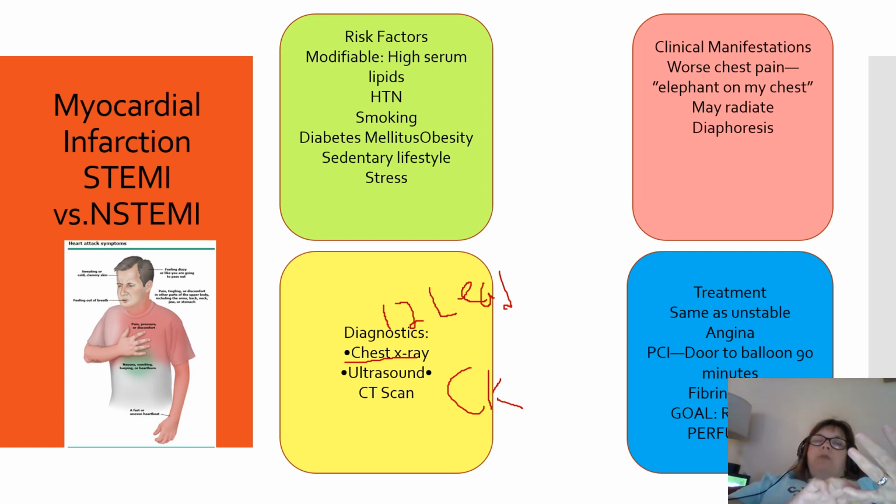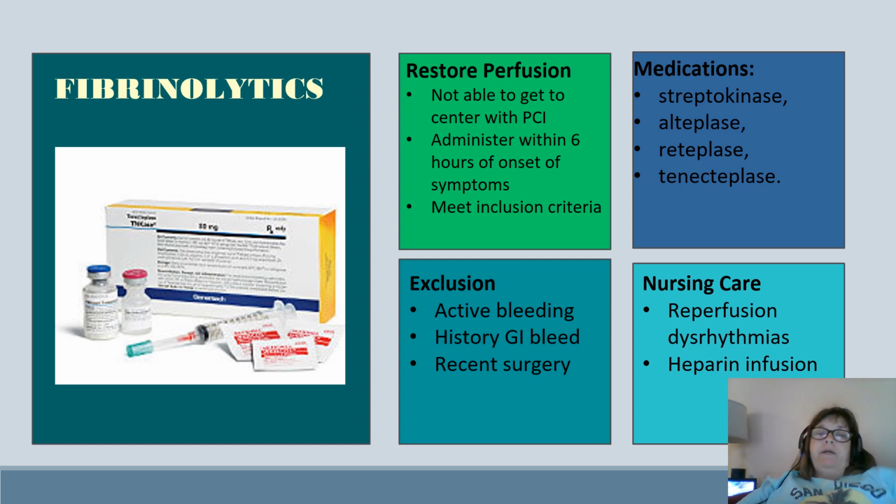So if they live in a place, or if for some reason they can't, the cath lab's busy, they will do fibrinolytics. But the total goal is to reperfuse the heart. Fibrinolytics I'll talk about right now.